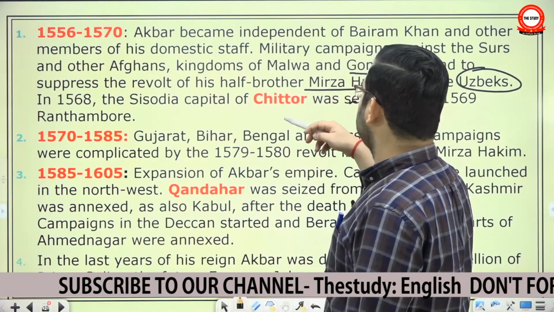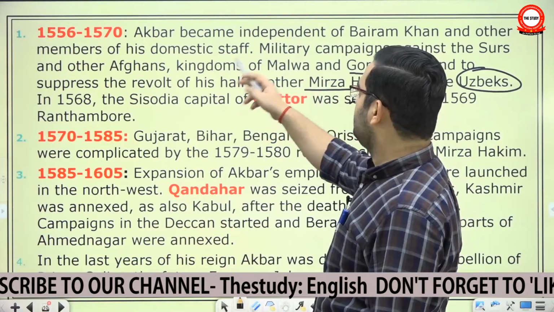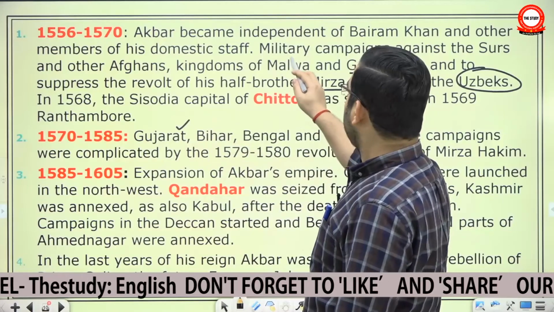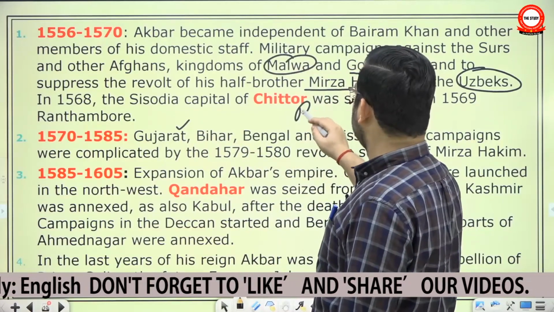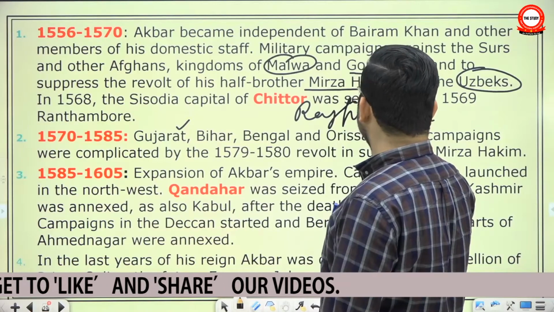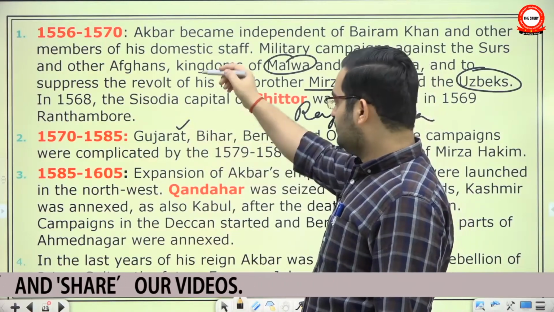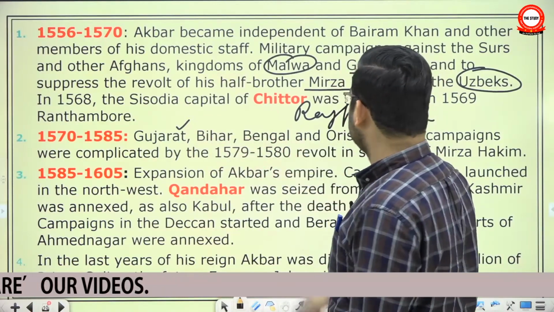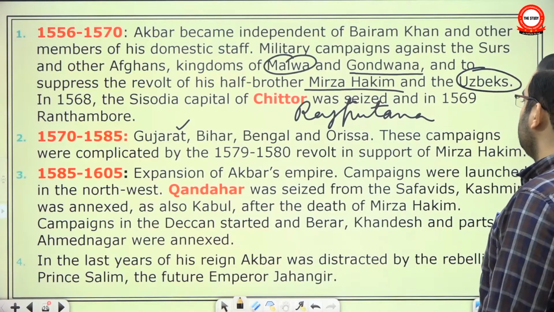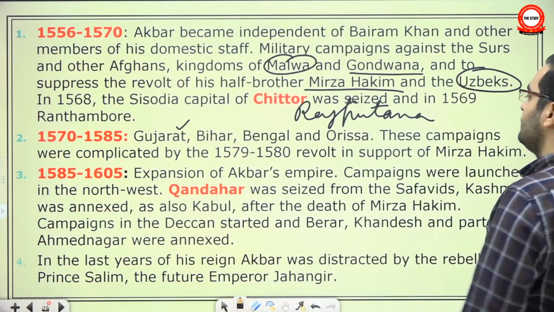In second phase, now since he has secured the routes to outer areas, here he has secured Gondwana, which gives you elephants, etc., kingdom of Malwa and other areas. So therefore now he is expanding outwards. Since you have Malwa under your control and Rajputana has been suppressed as well, so now he could go further, go to Bihar, Bengal, Gujarat, Odisha. These campaigns were complicated by revolt in support of Mirza Hakim, again his half-brother.